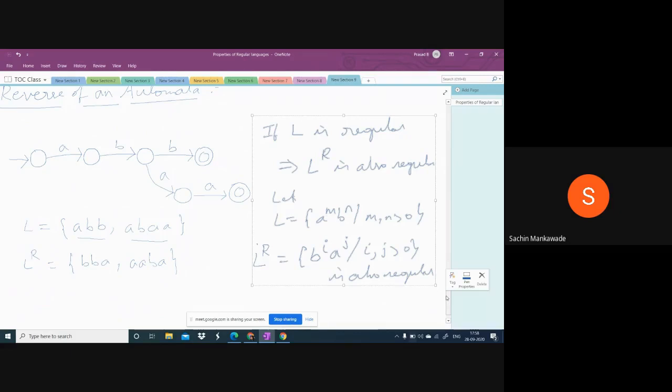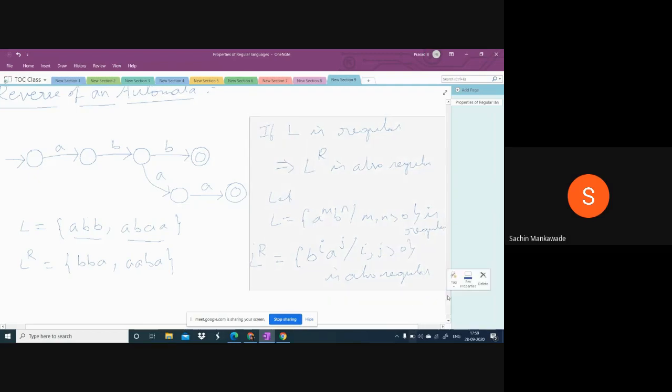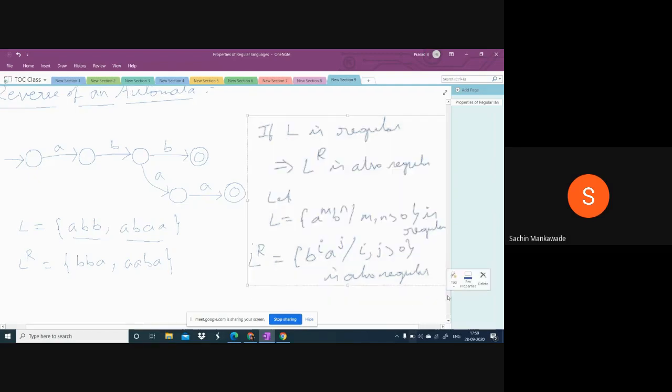L is regular. Next, L power R, B power I, A power J, where I comma J greater than 0, is also regular. Just copy this part first. Done? Yes, sir, copied.